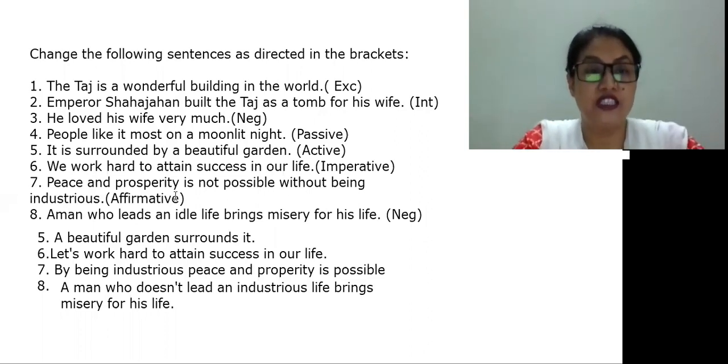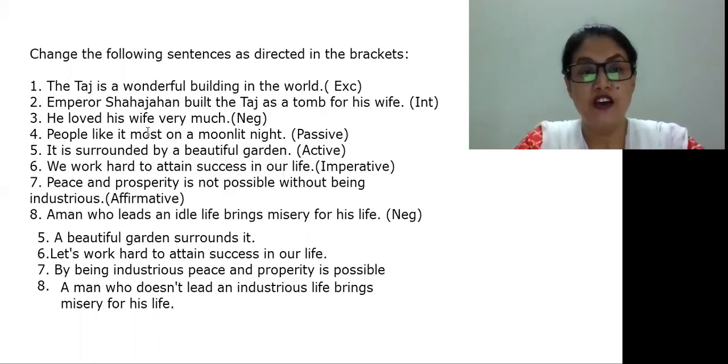Okay, so let's discuss from the beginning. The first one: the Taj is a wonderful building in the world. Exclamatory sentence. So what will be the answer? What a wonderful building the Taj is in the world. Next one: Emperor Shah Jahan built the Taj as a tomb for his wife. Interrogative sentence. As built is the past form, we have to make the question in past form. Didn't Emperor Shah Jahan build the Taj as a tomb for his wife?